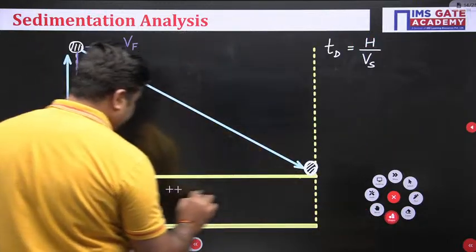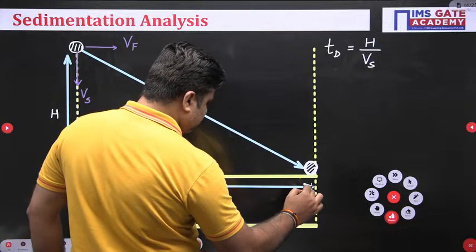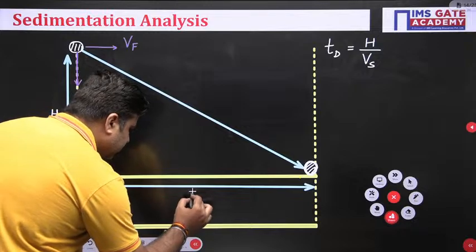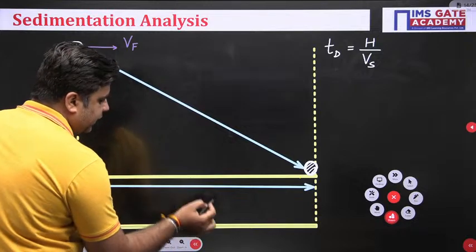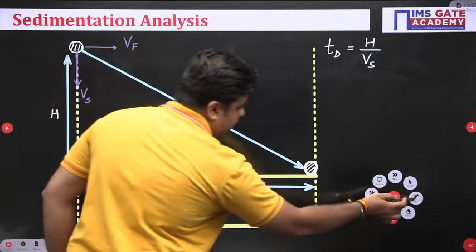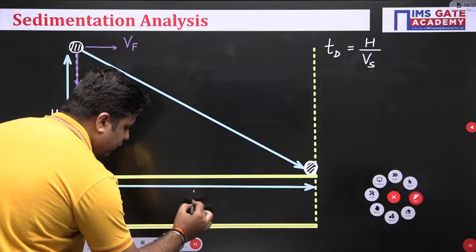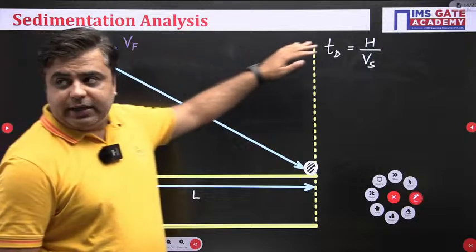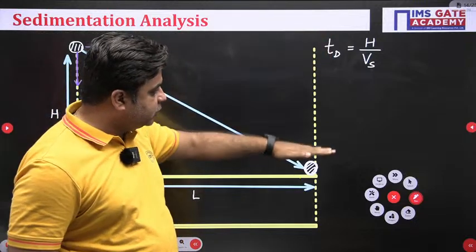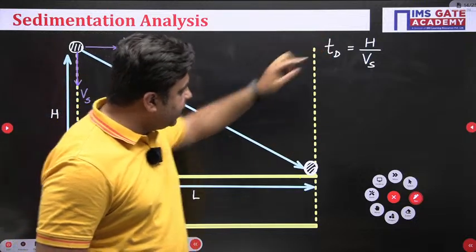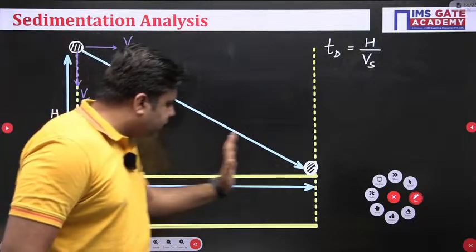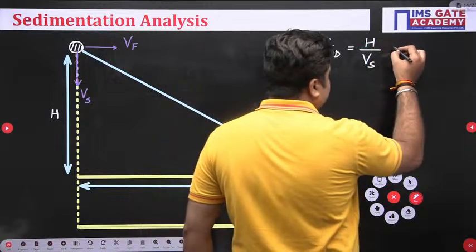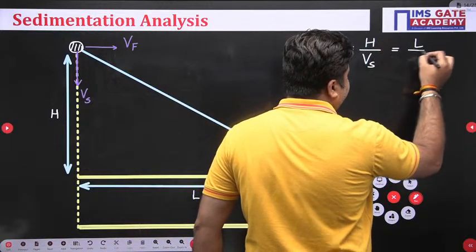This is the length of the tank. That is your design length. So in this time td, the particle will travel the vertical distance of h, and at the same time td, the particle will also travel the horizontal distance of L. So this time td is also equal to L divided by Vf.